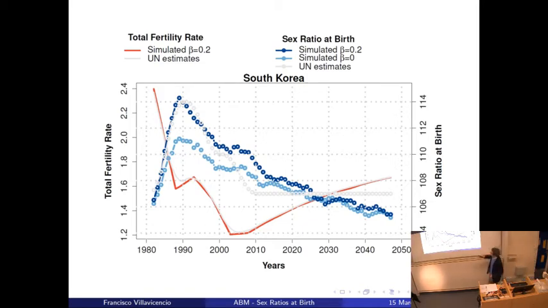And what we observe is that the best way to reproduce the South Korean steep increase of the sex ratios at birth in the 80s is by accepting that couples were practicing sex-selective abortion even before having the first child. That means that in some cases they knew it was a girl, but they still wanted a son, so they aborted the first time, which is quite surprising. Because if we have a beta equal to 0, meaning there's no abortion at the first parity, then we are not able to recover this steep increase of the sex ratios at birth.